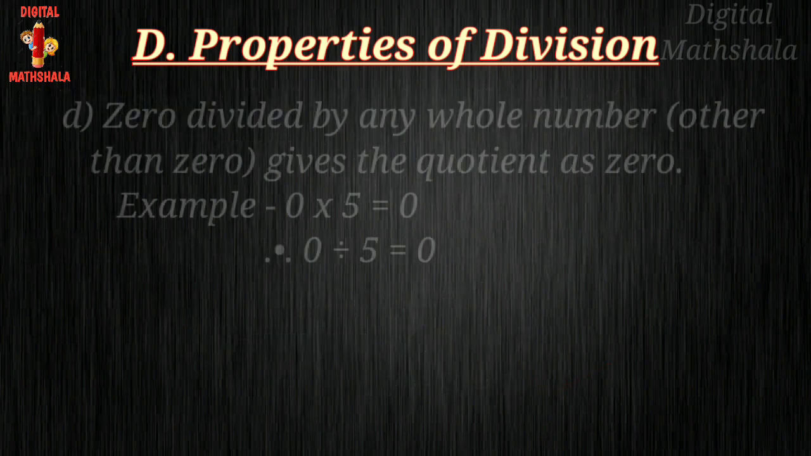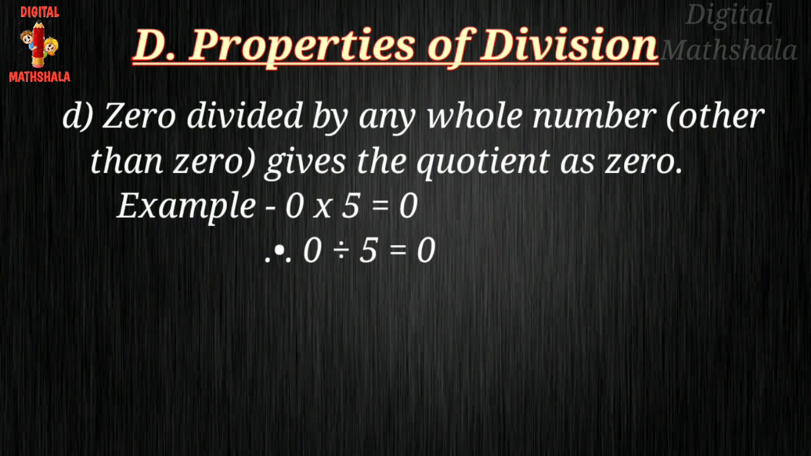Now the next point: 0 divided by any whole number other than 0 gives the quotient as 0. For example, 0 multiplied by 5 equals 0, that is, 0 divided by 5 equals 0. If you divide 0 by any whole number other than 0, you will get the answer 0, because we cannot divide any number by 0, as we will not get an answer. So the number we take to divide by must be a natural number; it must not be 0.